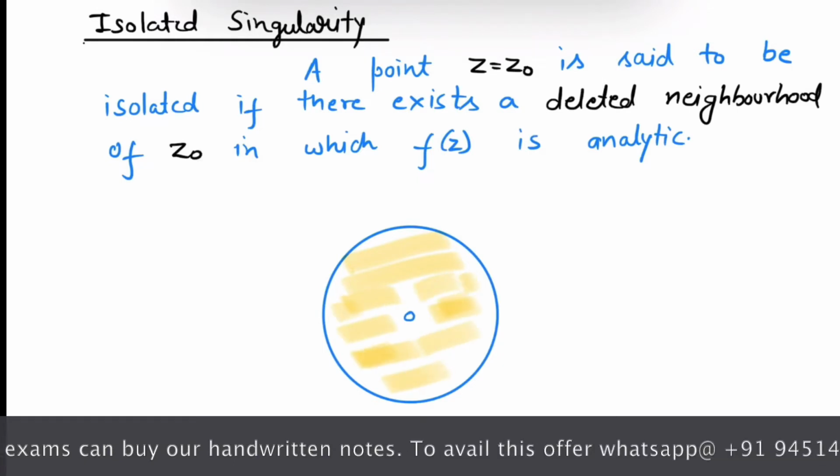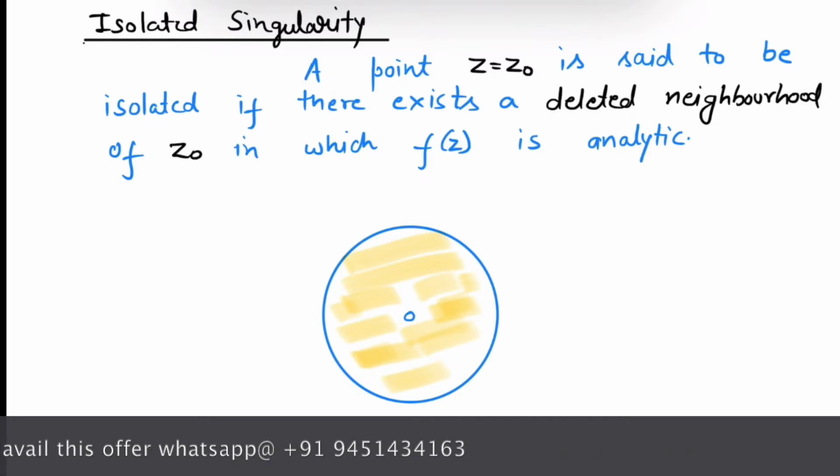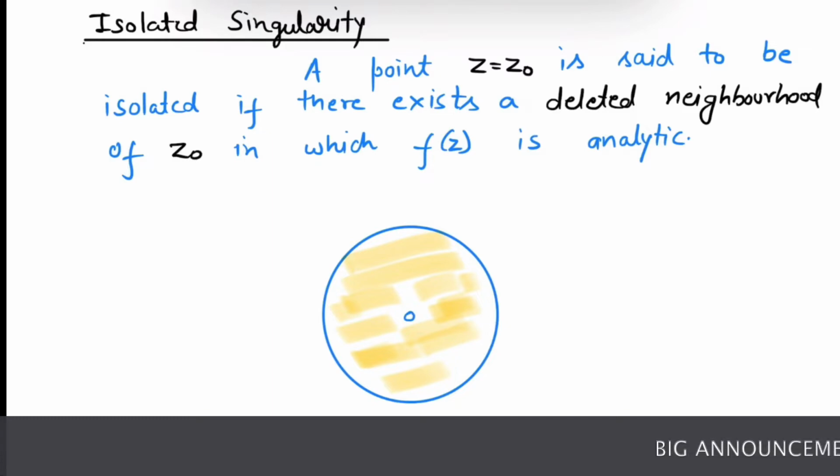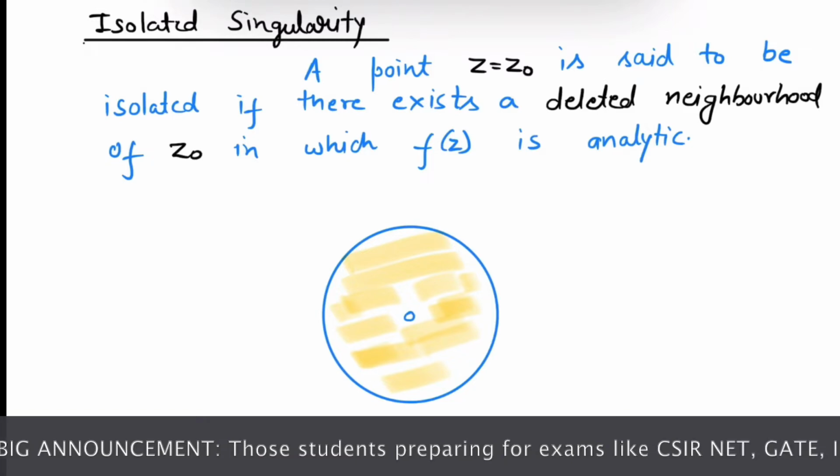Then if function f of z is analytic inside this neighborhood, then we can say that z0 is an isolated singularity. If there does not exist any such neighborhood, then z0 is said to be a non-isolated singularity.